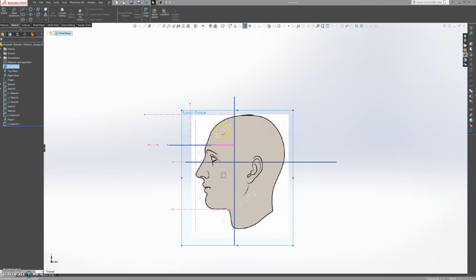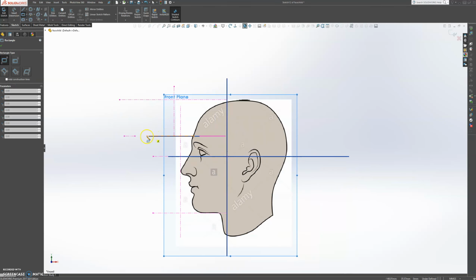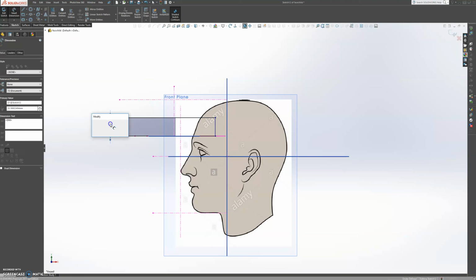Now we're going to determine how wide or how tall our hardware is going to be. So let's go to corner rectangle, and we're going to sketch just about here, just so we can have an idea of how far this hardware is going to go up. I say it will go up about there. And let's see if we can get a dimension on that. Yes, perfect.